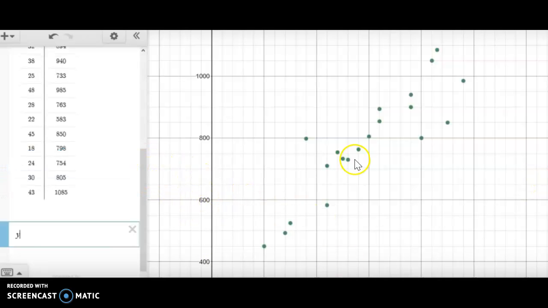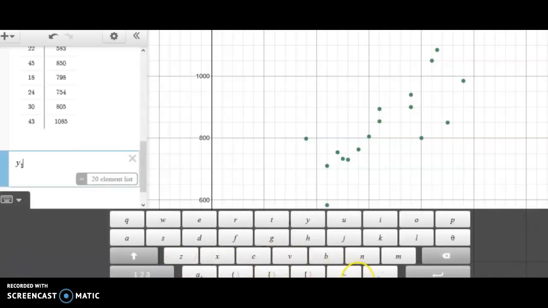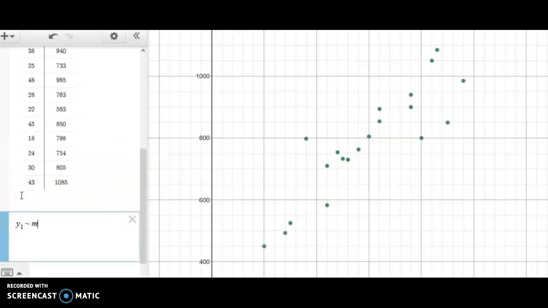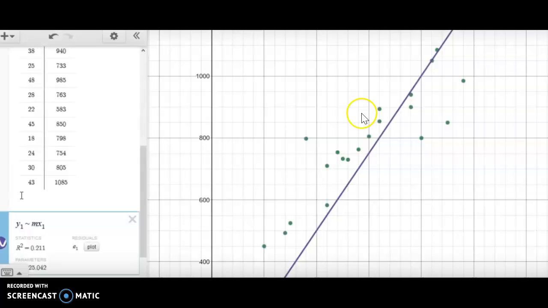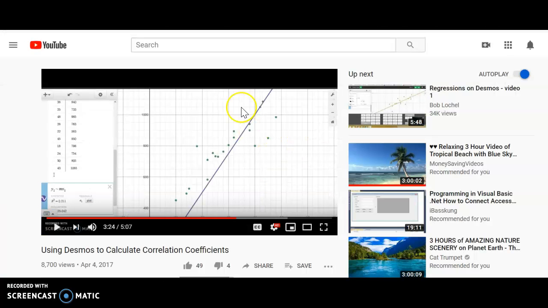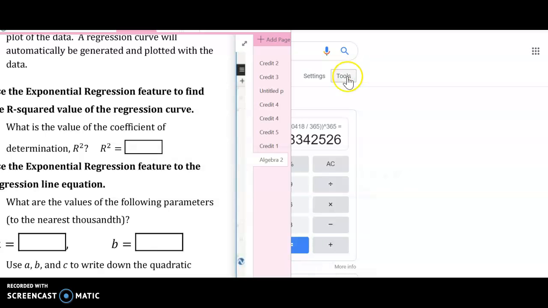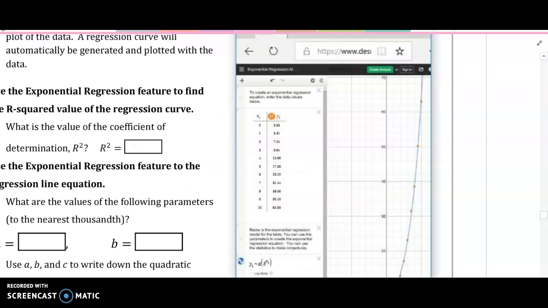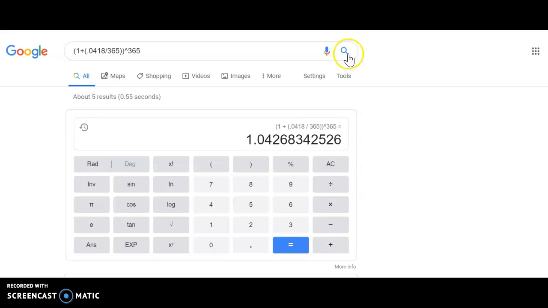Have Desmos calculate our line of best fit. And for X, I'm just pressing Y1 on the keyboard and then the little tilde. Oh, and then okay, X. Okay, I think I know how to do it. Alright, so we need it to be in the form of an exponential equation.